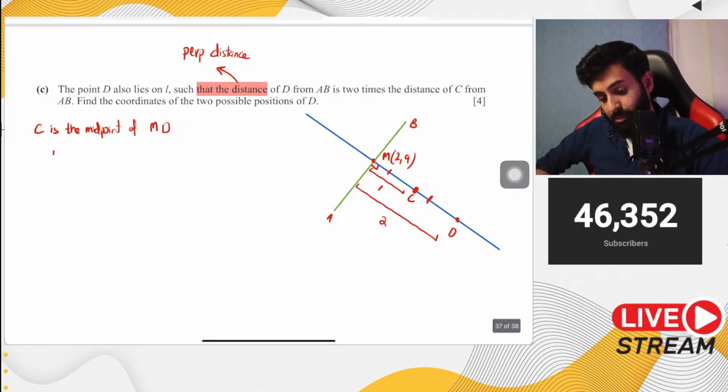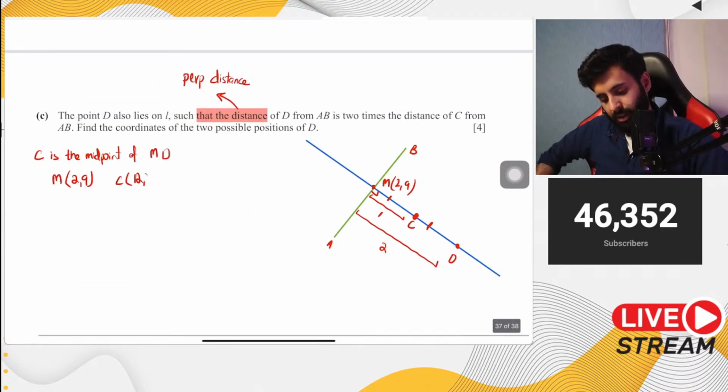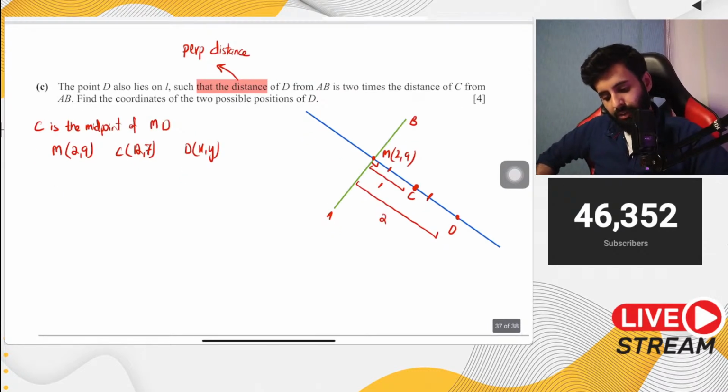अच्छा, MD का midpoint बन जाए. M के coordinates हैं 2, 9. C के coordinates हमें पहले ही सवाल दे चुका है, it's 12, 7. और D के क्या coordinates हैं? D के coordinates हैं x, y. Okay. Now let's find out the midpoint using M and D.